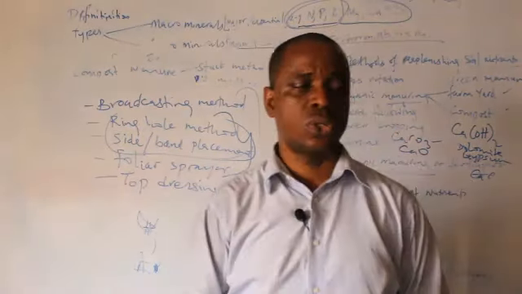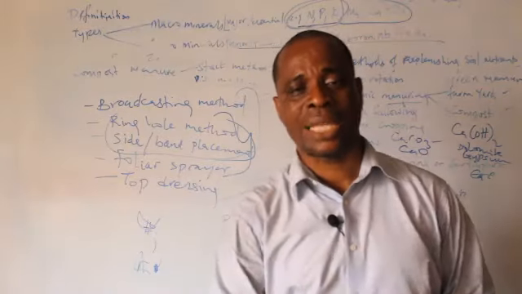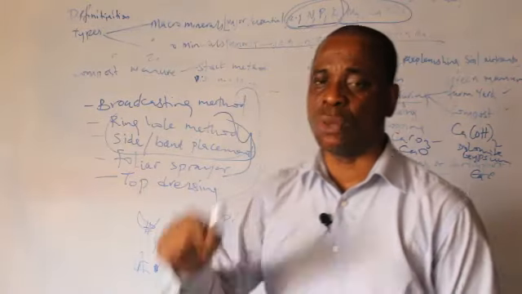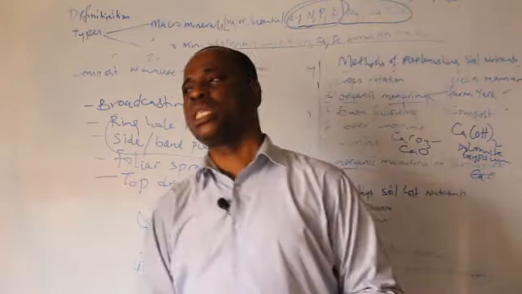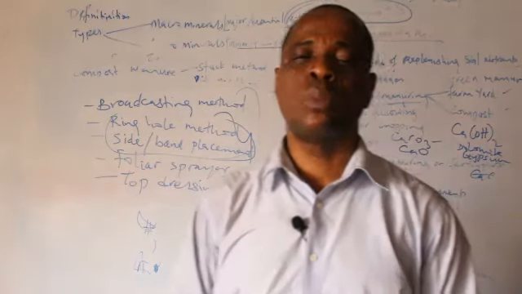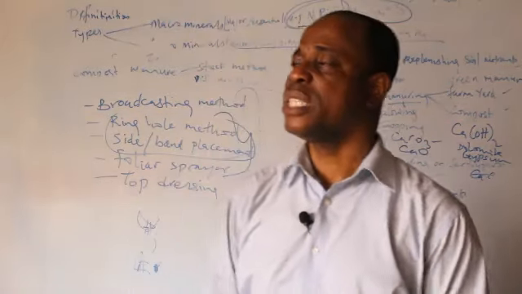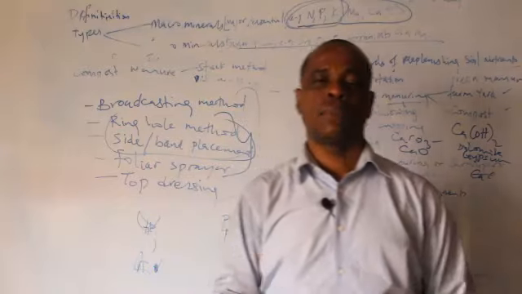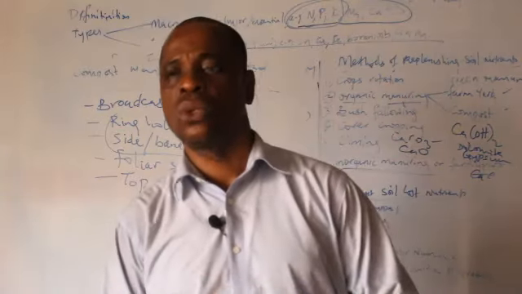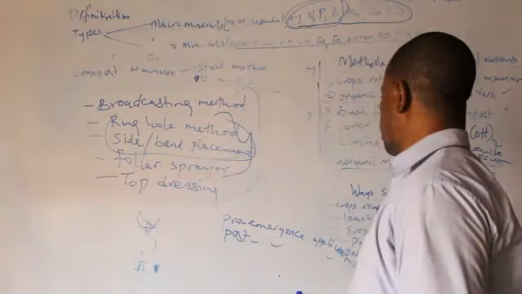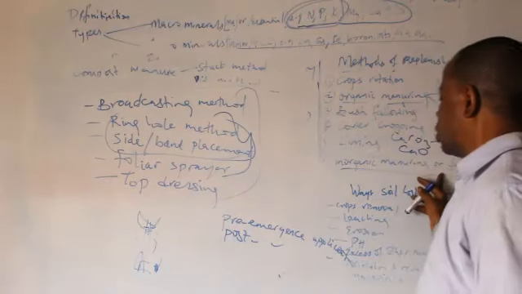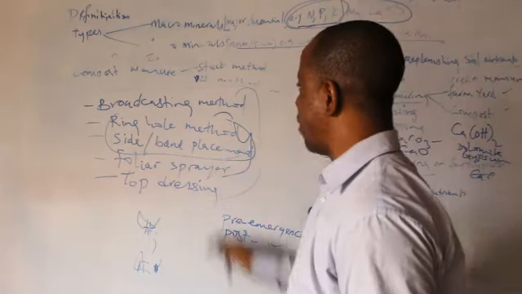Top dressing is the secondary application of fertilizer, and it must be half the dosage of the one you put. This half dosage will enable proper tuber formation if it's yam. If it is maize, it will enable proper fruit formation. So that is the inorganic manuring and how it is applied.